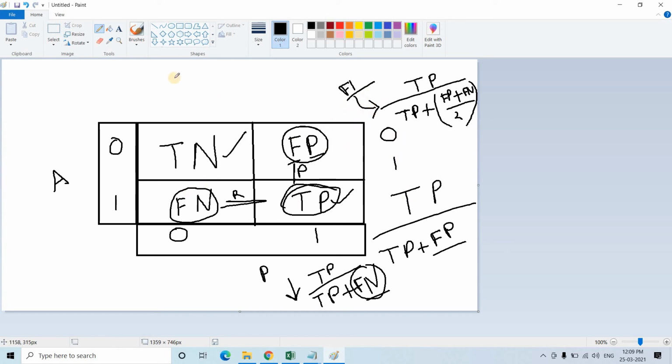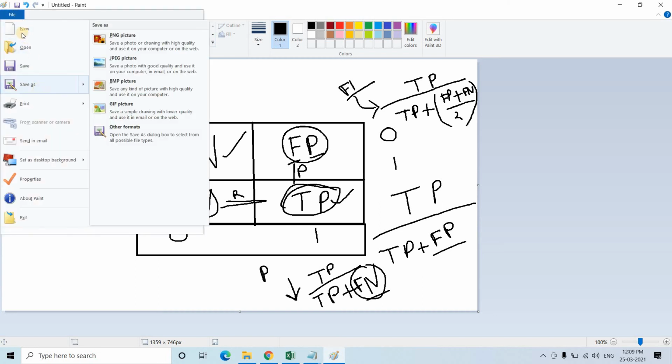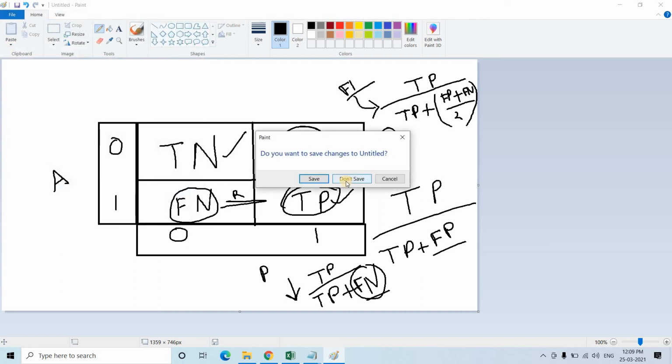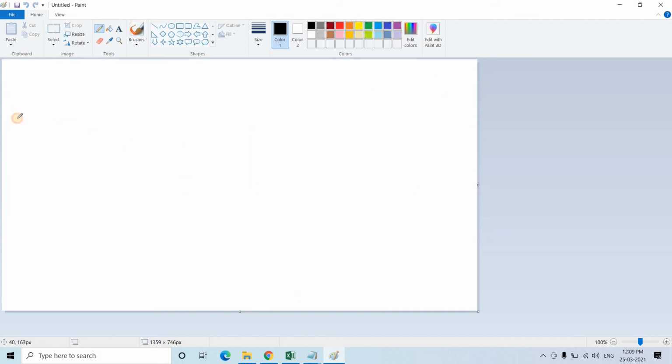Now let me show you one simple relationship between precision, recall and the F1 score. Precision I am writing as P, very simple: TP by TP plus FP. No need to even remember it, just write everything related to P. What is recall?